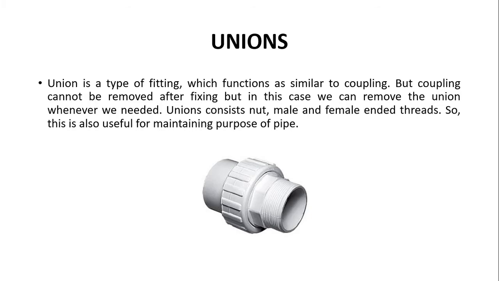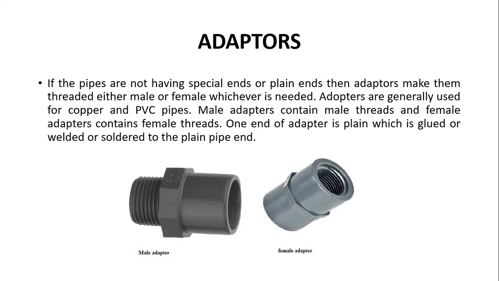Adapters. We use adapters when the plumbing pipes that we are using do not have any special ends at both their sides, or they have plain ends. So adapters are of two types. One is called the male adapter. A male adapter will have threads like this on one end, and the other side will be plain like this. This side is going to go into the pipe that we need to connect, and this joint will be fixed. Then we cannot open it, but the other pipe that will be connected over this end, we can always reopen whenever we want.